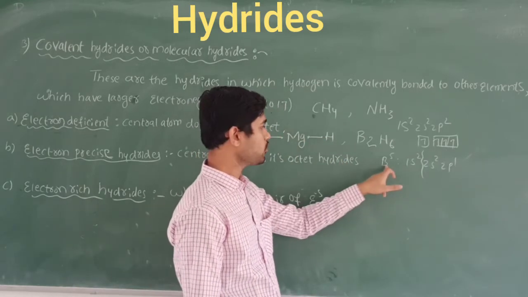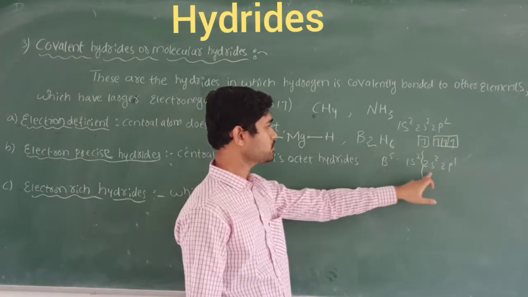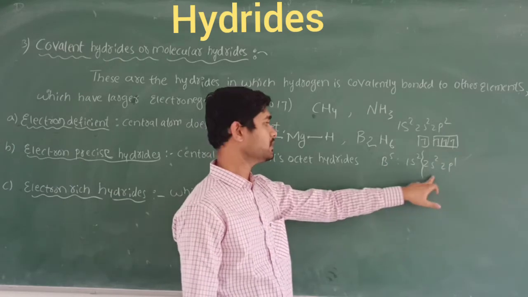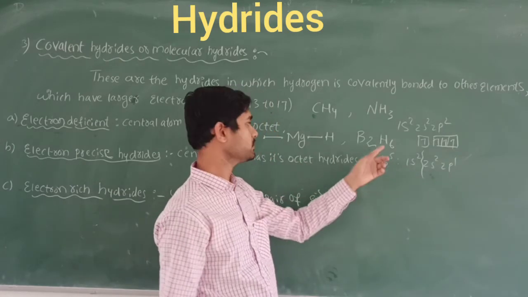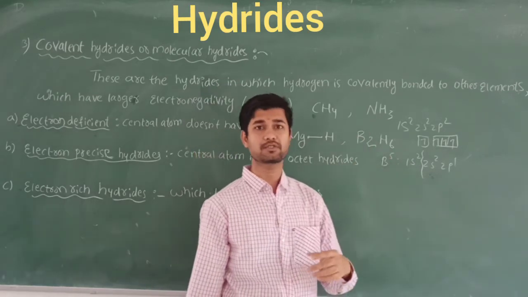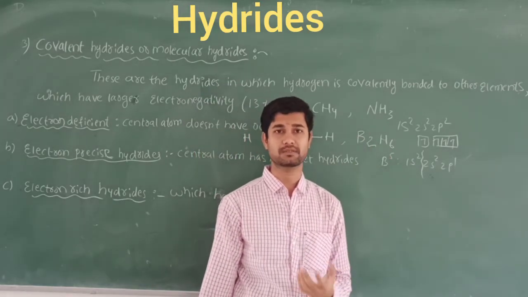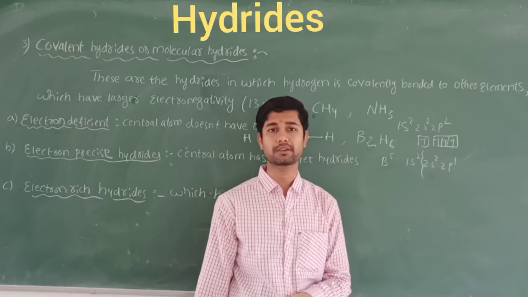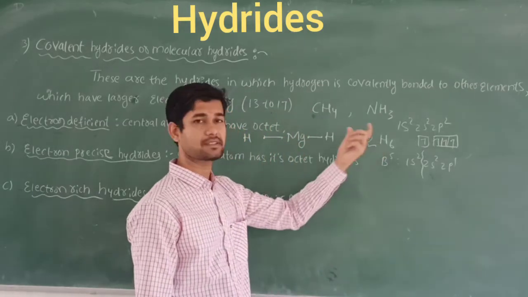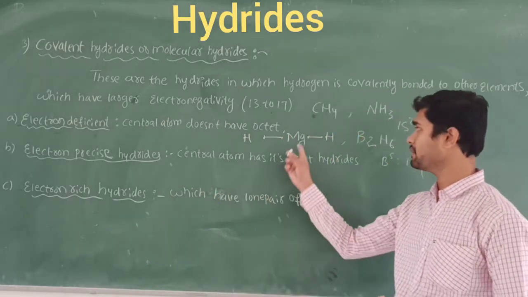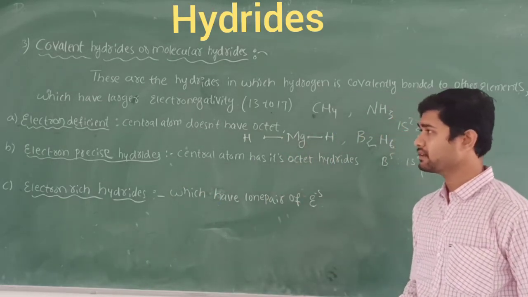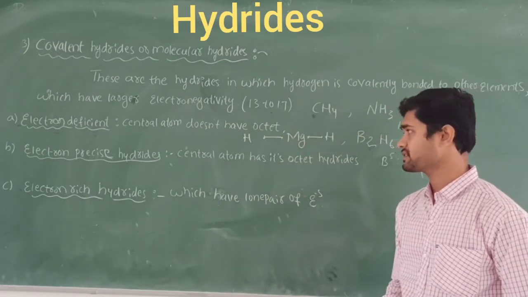Since 2 borons are there, each boron has 3 valence electrons. They are used to form 6 bonds with the 6 hydrogens, and the remaining atoms do not complete the octet structure. That is, they do not obey the octet rule. So that's why B2H6 is the best example of electron deficient hydrides. Similarly, magnesium hydride also.